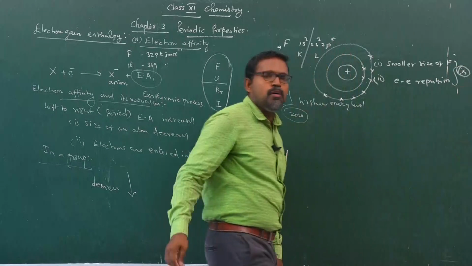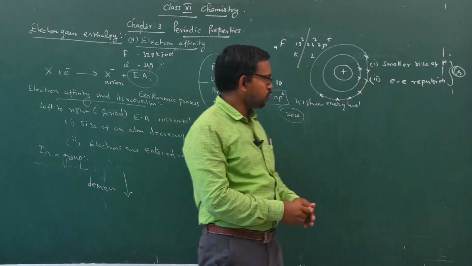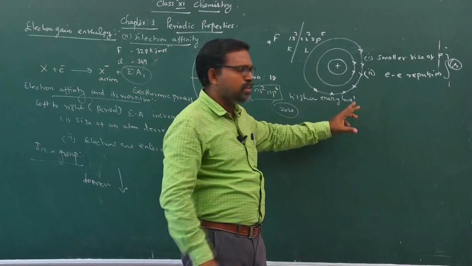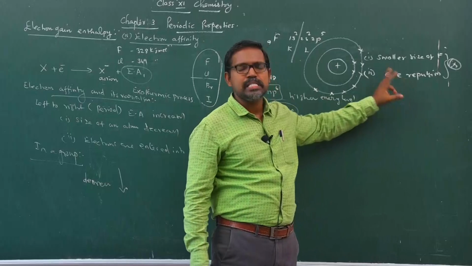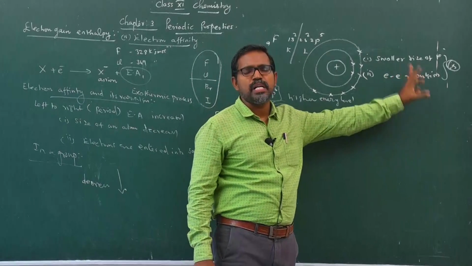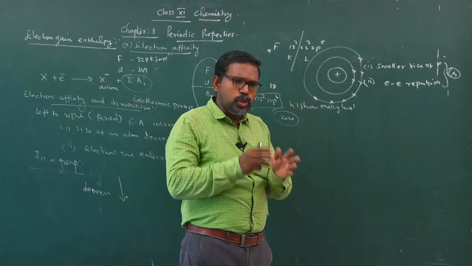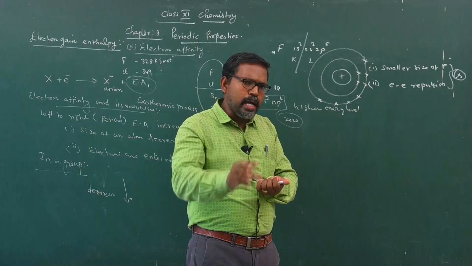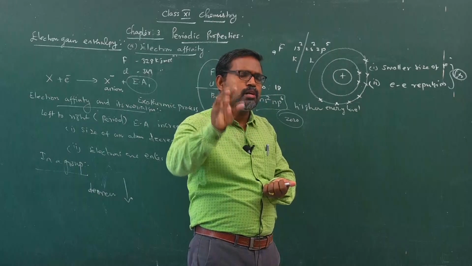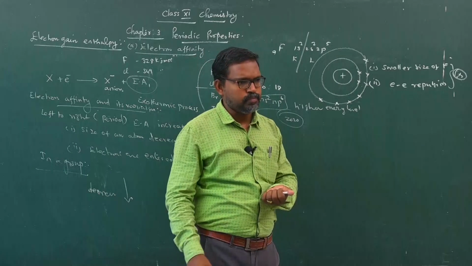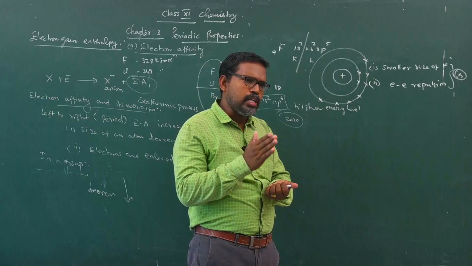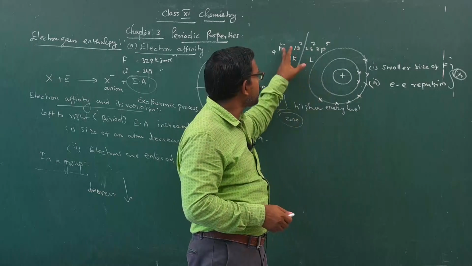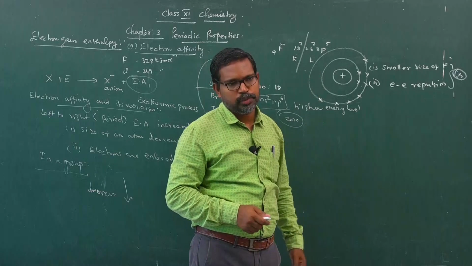First one is the smaller size of the fluorine atom. Because of its smaller size, when an electron enters into the valence shell, electron repulsion may occur. So due to the electronic repulsion, fluorine cannot attract one electron towards its valence shell. If it does not attract one electron to its valence shell, it shows less electron affinity.